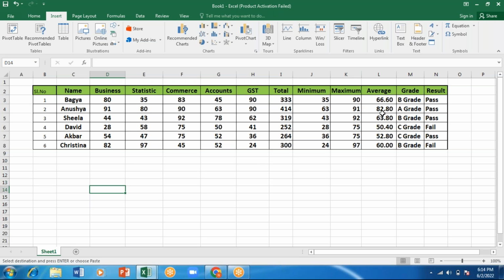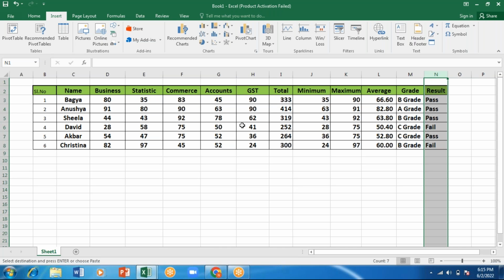I'm having a data table here. For example, here I'm having only 6 students. Assume that my class has 100 students, and I'm having the details of all 100 students, with many rows and columns. There are so many unnecessary things in this. I just want the names of the students, their total marks, their grade, and the result. This is what I want to check. In this case, I have to sort out the unnecessary things, remove them, and create a new table.